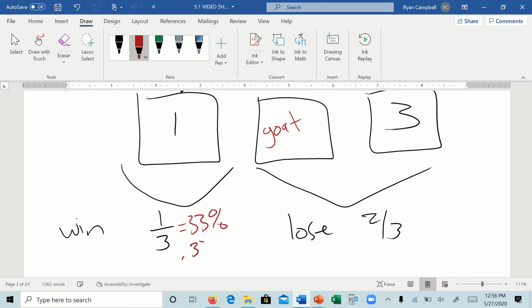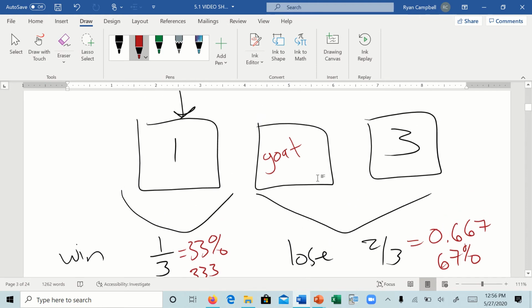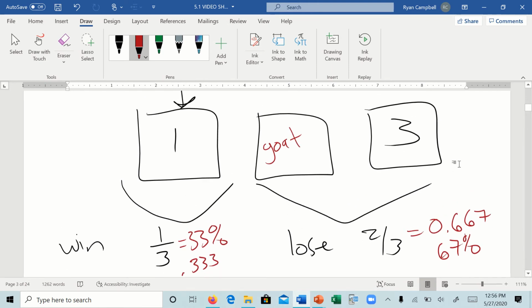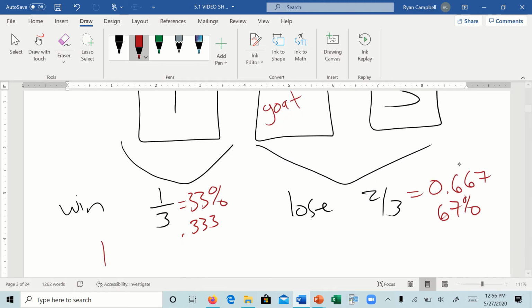It's 0.333. And if you look at the losing, if you switched, it would be 0.667 or 67%, right? So it might not make any sense, but from doing this over and over again, from the law of large numbers, we saw that if we kept our door, it was a 1/3 chance of winning.